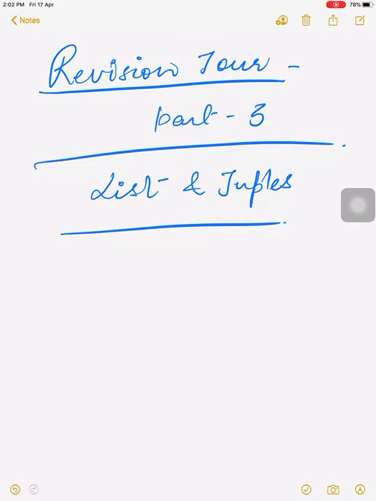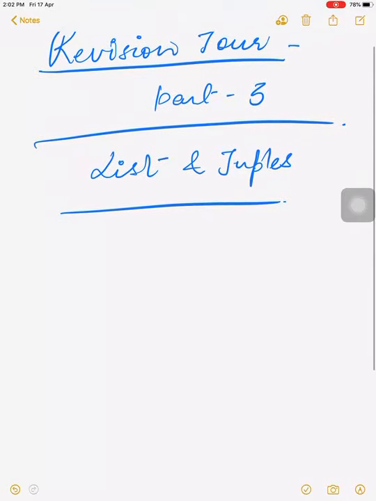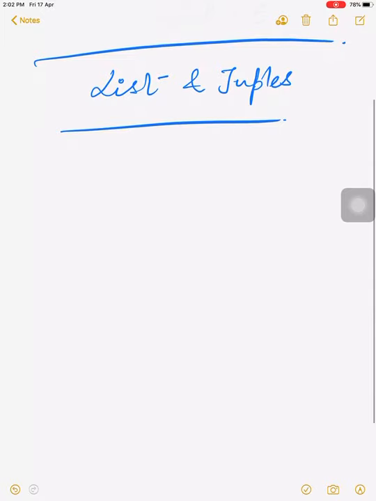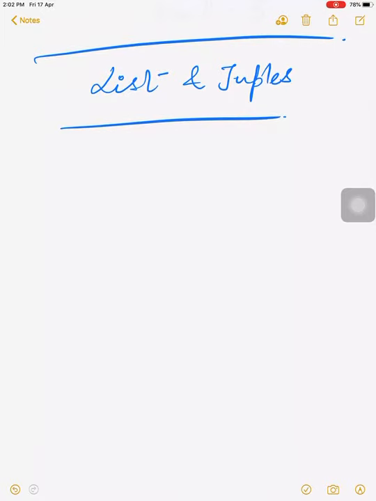As we are continuing our first chapter, revision tour, this is the third lecture on the revision tour. We have already covered data types, operators, conditional statements, iterative statements, etc. Now I am discussing the next topic of this chapter. This is list and tuples.